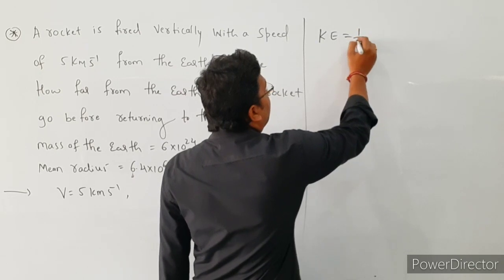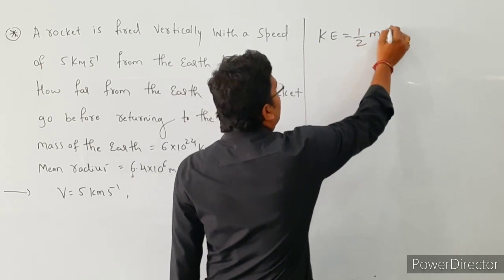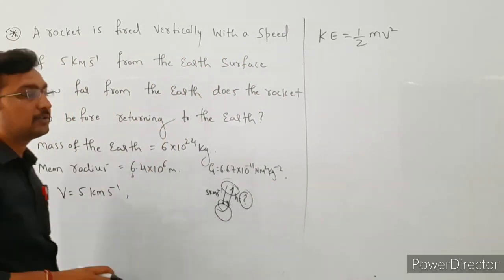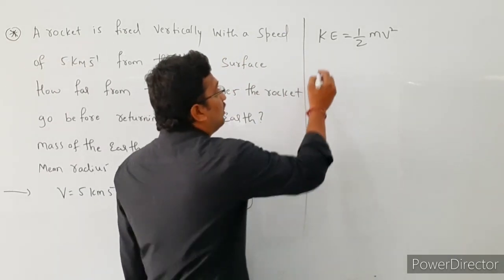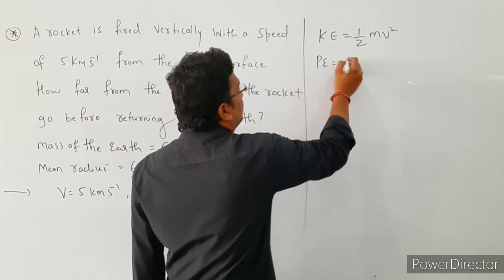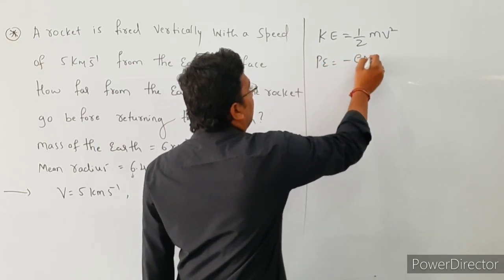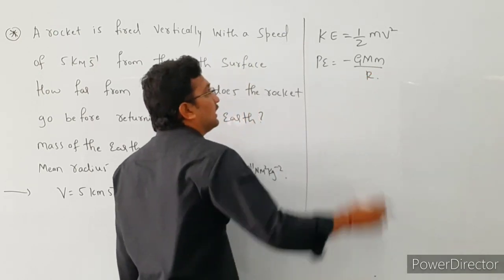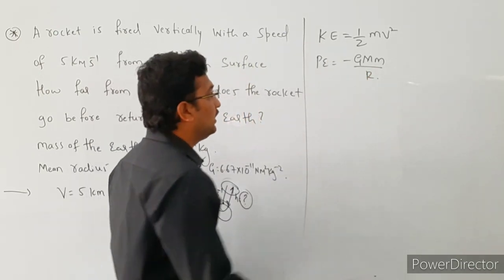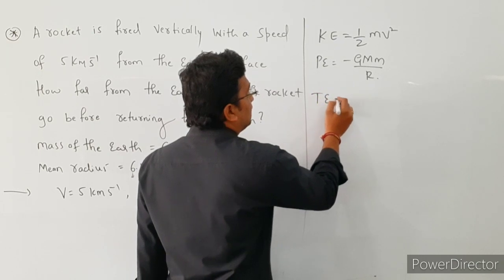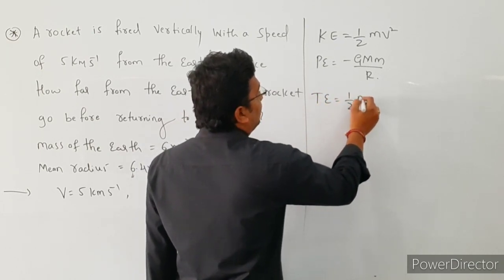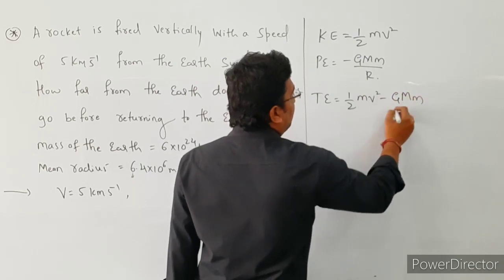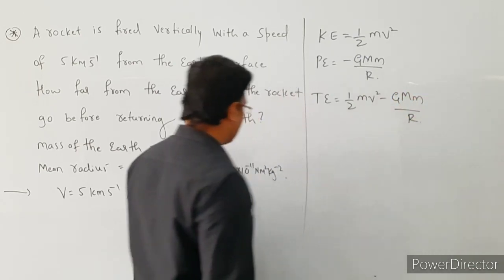So that is 1 by 2 m into v square. Here the rocket is moving with a speed of 5 km per second. So that is given. Next, potential energy, that is equal to minus G M into m divided by r. So this is the kinetic energy and this is the potential energy. The total energy is equal to 1 by 2 m into v square minus G into capital M into small m divided by r, right?